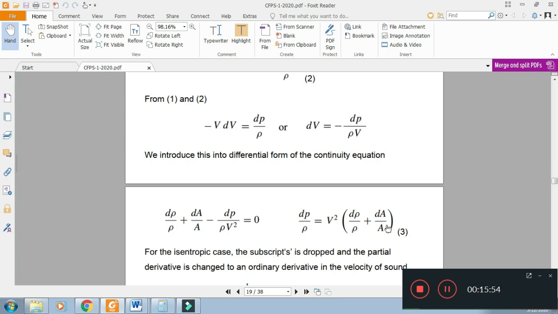We use the differential form of the continuity equation, which is d rho over rho plus dA over A plus dV over V. Instead of dV over V, we write minus dP over rho V square from the above equation.